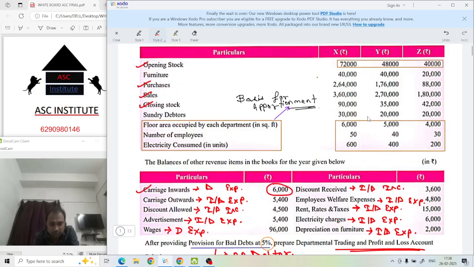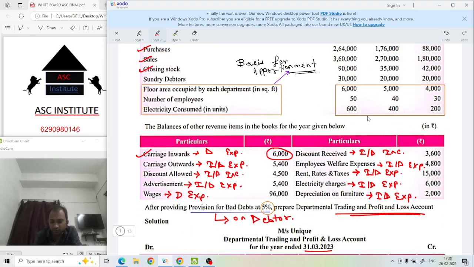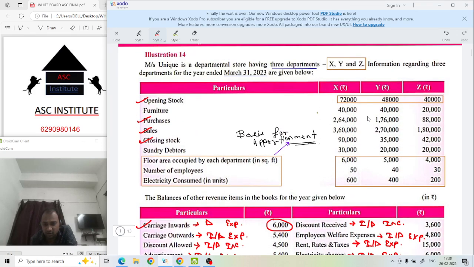Come to the question above. Purchases: one, two, three, this one 264,000, 176,000, and 88,000. Now make ratios of this.